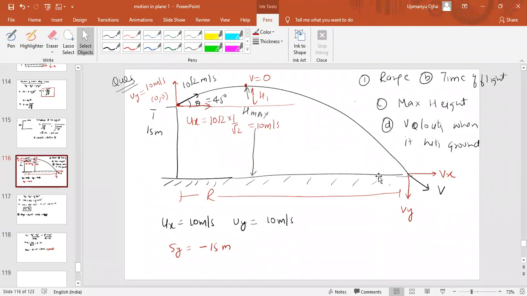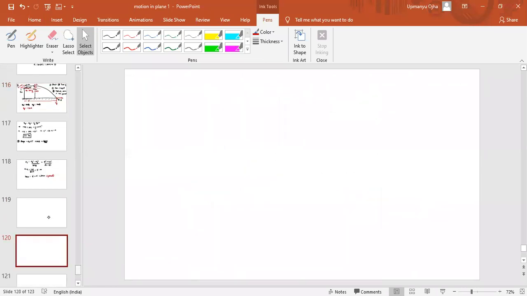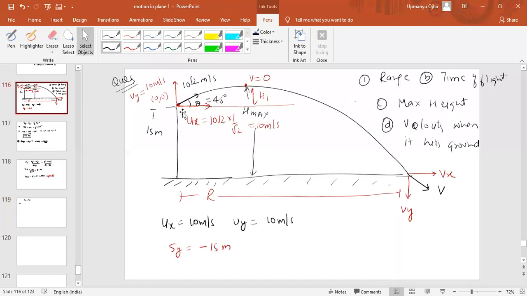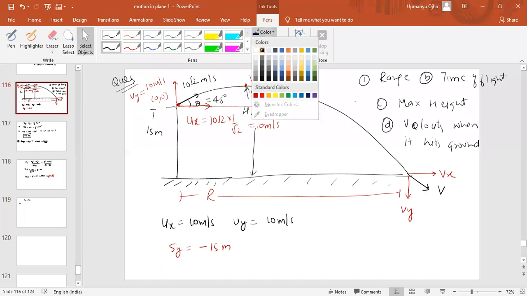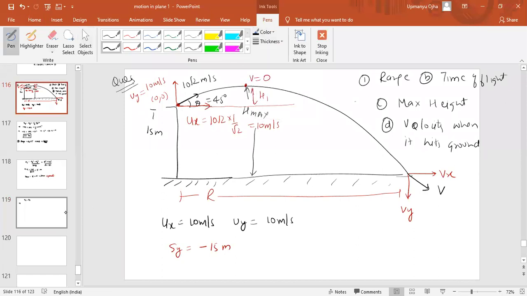See, you can see here. So we have to find Vx and Vy. To get Vx, Vx is the velocity of the particle after t time along the x-axis. Velocity along the x will not change because horizontal velocity remains the same in projectile. Horizontal velocity remains the same in the projectile. So Vx will be equal to ux, that will come as 10 meter per second.